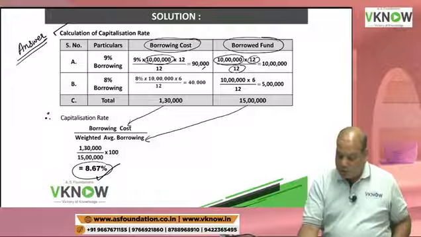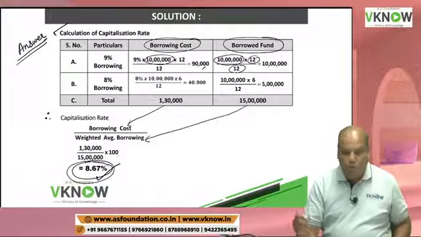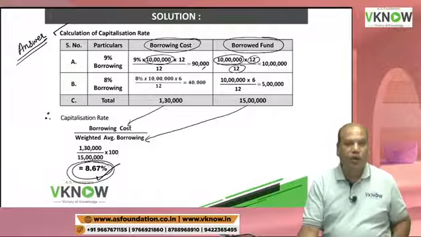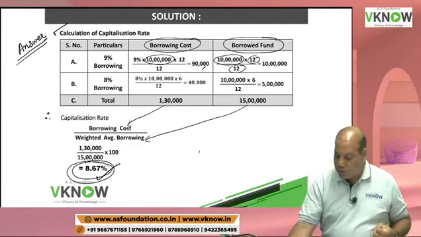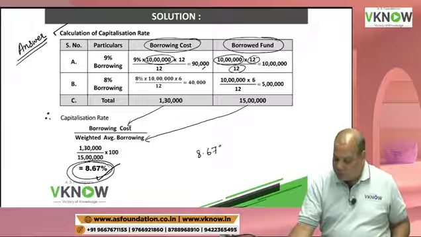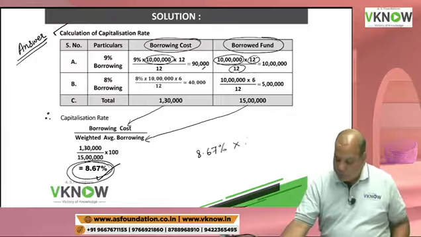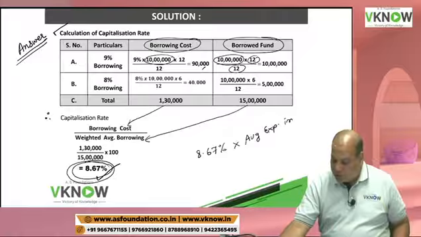Okay. Then your question will be what I am supposed to do with this 8.67%. You have to multiply this 8.67% into the average expenditure incurred on the qualifying asset.